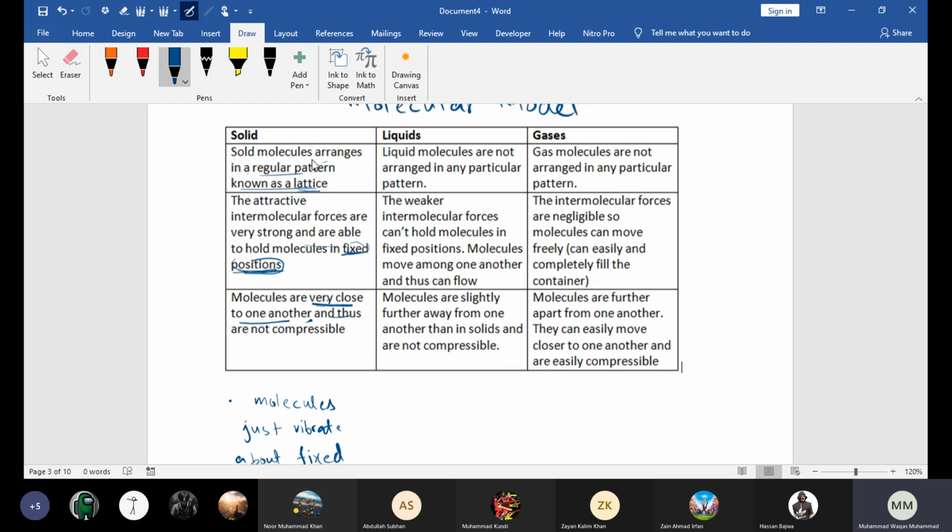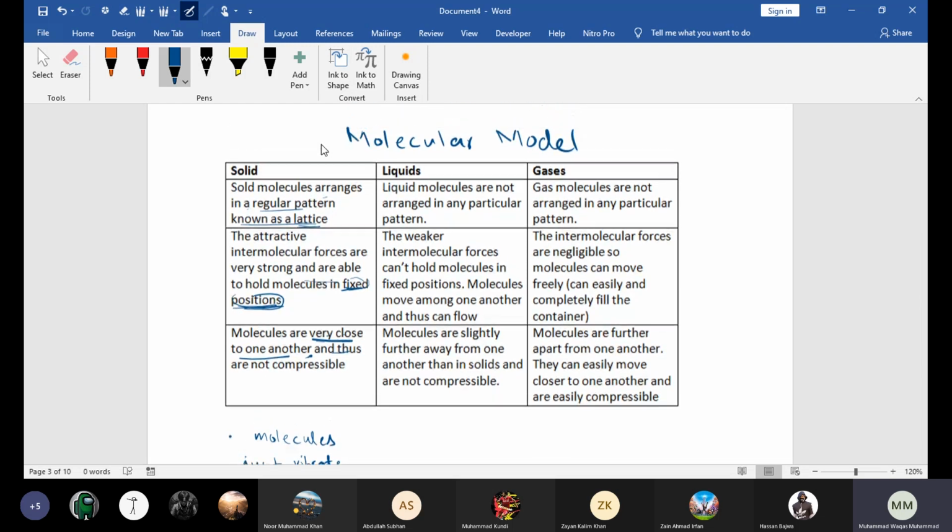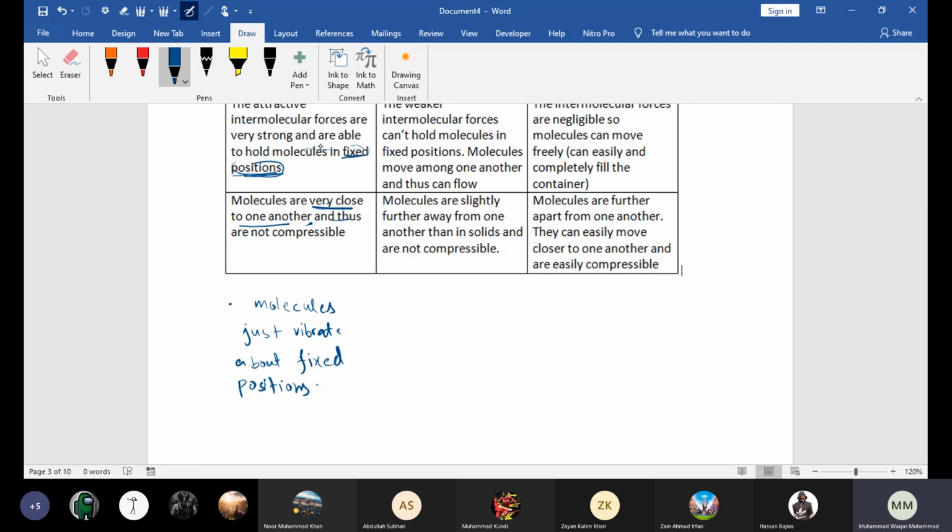Now, the last property: solids have high density. Since the molecules are closer together, in a unit volume there would be more molecules, right or wrong? Right, sir. More molecules in a unit volume means the density is higher. Is that clear, beta? Yes, sir.